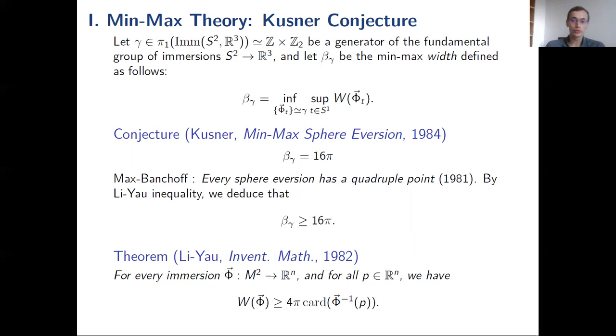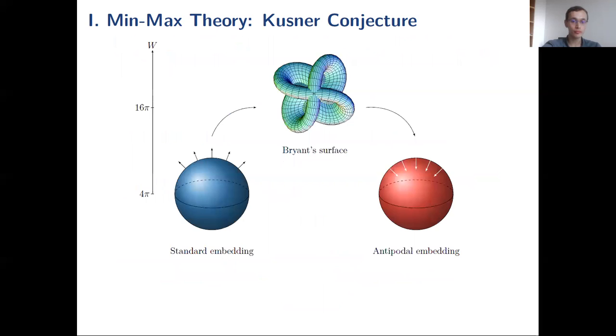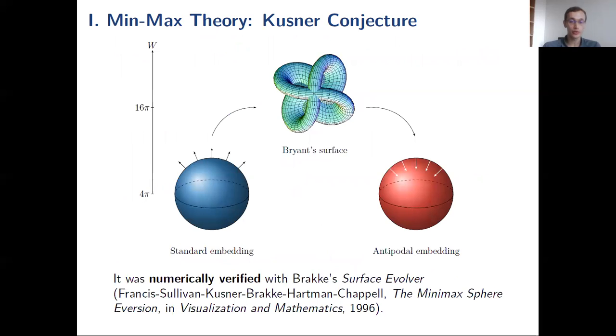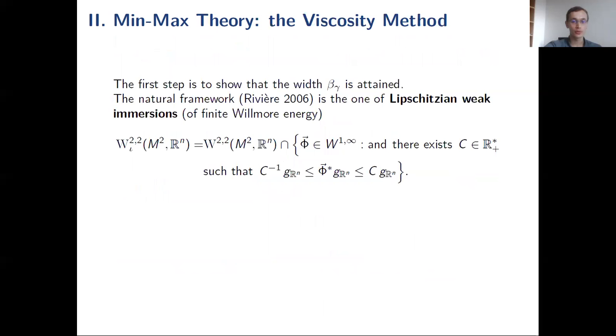And why should we consider this problem? We saw previously that basically the Willmore energy was the only quantity that permits to measure some kind of distance from the standard sphere to another sphere. So it measures the complexity of this sphere eversion. It's also interesting to see that this problem was numerically verified with Brakke's Surface Evolver. And now we can introduce some technical framework.